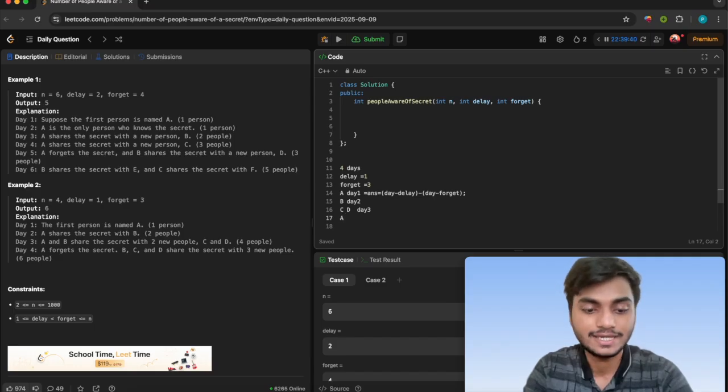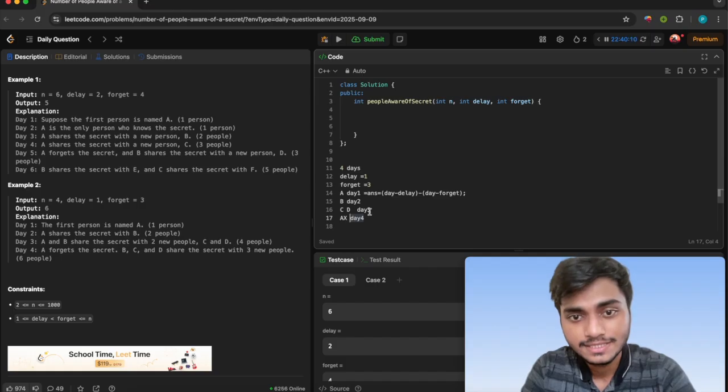A is going to forget, and those people who have not forgotten yet are going to contribute to the introduction, and that will be the persons d minus delay. If I consider day 4, day 4 minus 1, that is your C and D are going to contribute.